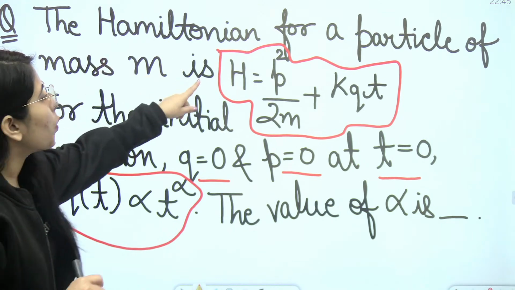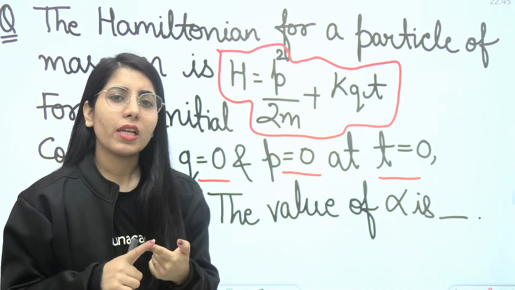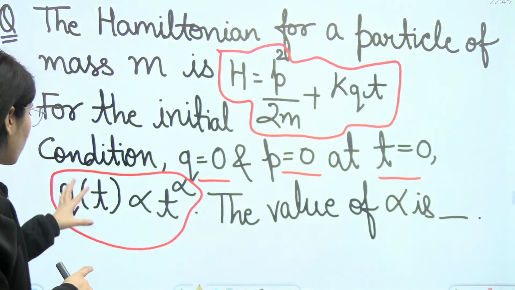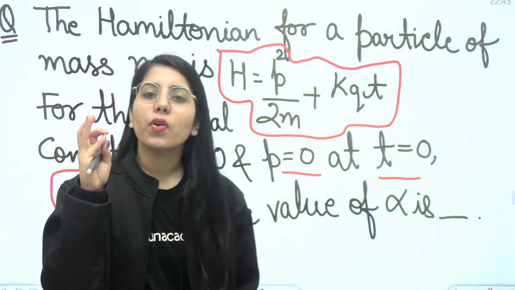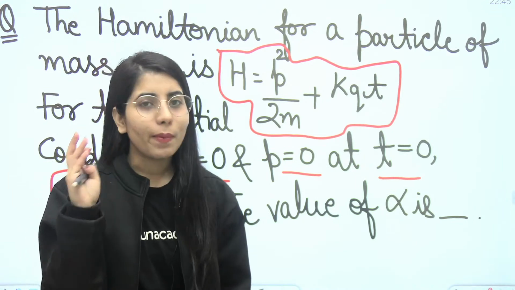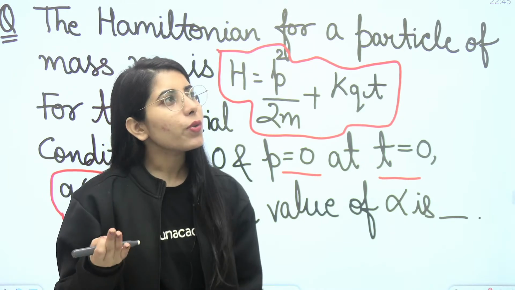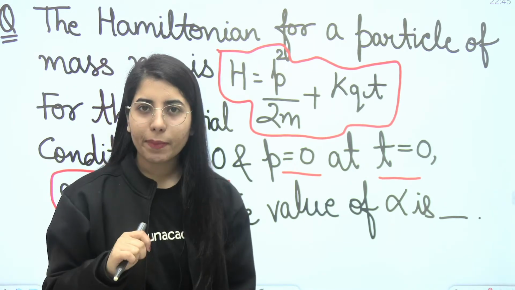Now when the Hamiltonian is given here, you need to think in this manner. How many formulae related to the Hamiltonian do you know which can help you to get the value of q? In the Hamiltonian you know H is equal to T plus V. Then you know Hamilton's equations of motion, that is the q dot and p dot equations. Then you know some more relations, like between the Lagrangian and Hamiltonian.